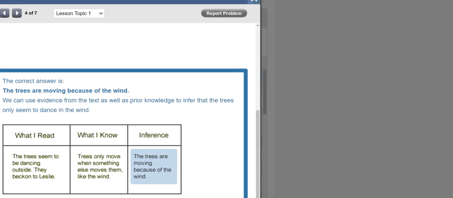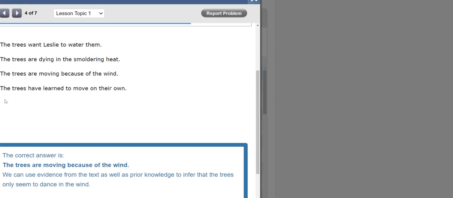Now, can the trees dance? Can they move their arms and call somebody? No. This is what I know. Trees only move when something else moves them, like the wind. So what inference can I make? The trees are moving because of the wind.